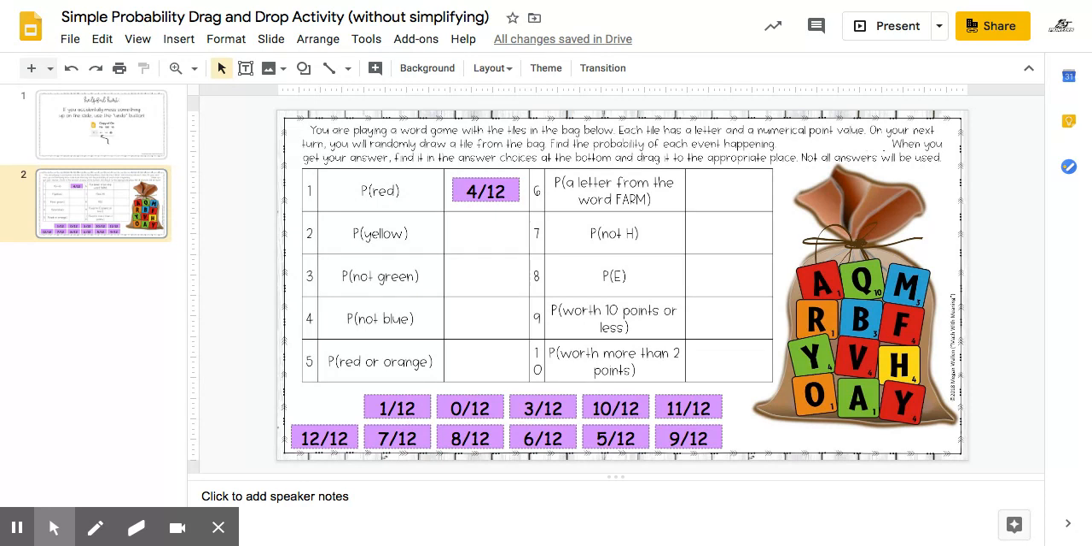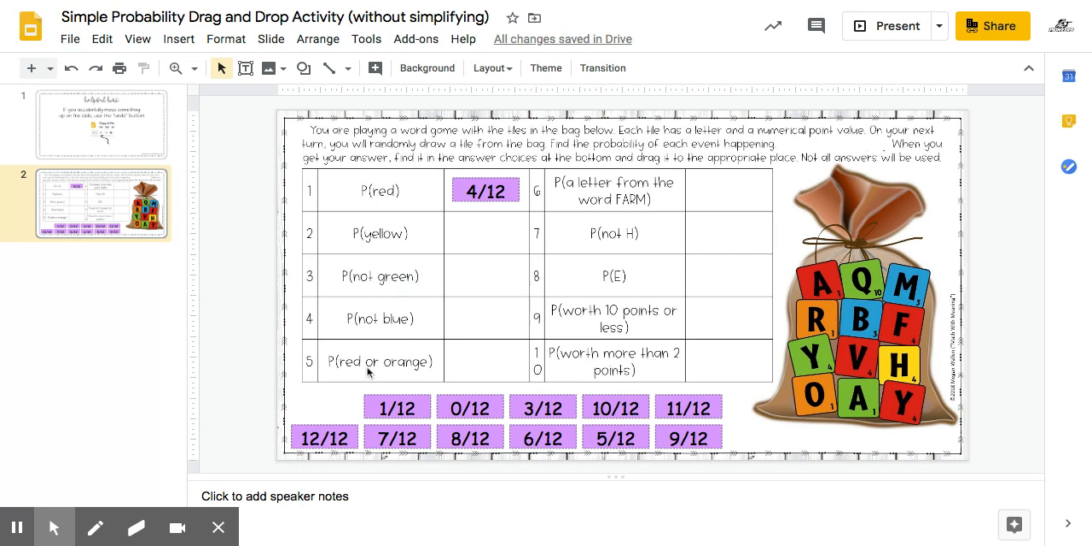And then one other thing I want to point out for number 6, it says find the probability of a letter from the word farm. That means you're looking for a tile that has an F on it, an A on it, an R, and an M. So you're going to count up all those different letter tiles, and then the number you get will go in the numerator of your fraction.